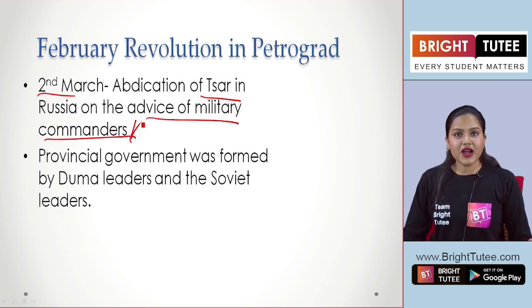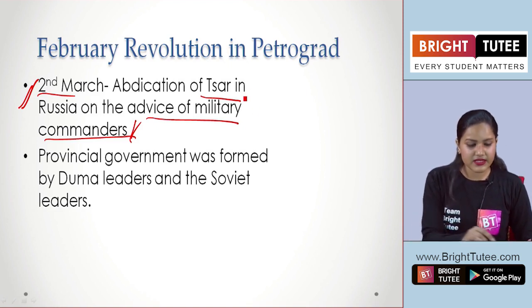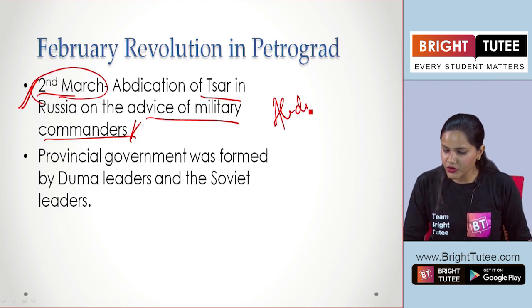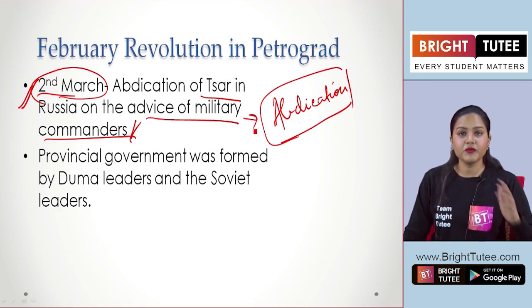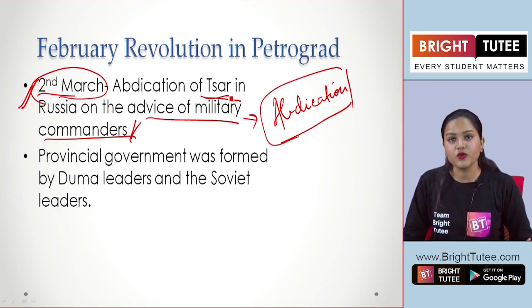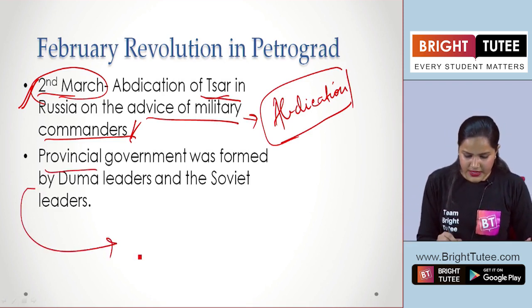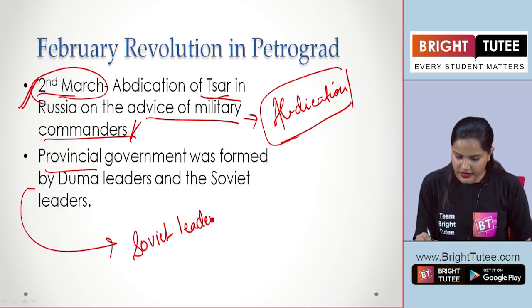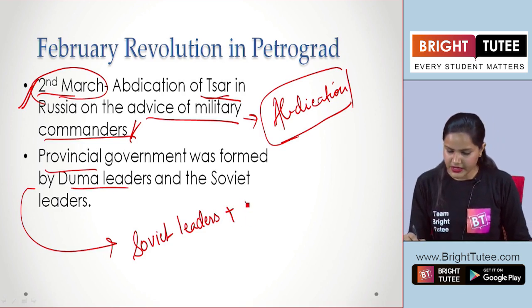So the military commanders had succeeded in this plan that led to the abdication. Abdication, like I told you, is the formal stepping down from the throne of Tsar Nicholas II. Okay. Now here we see that the Soviet leaders, with whom? With the Duma leaders here,